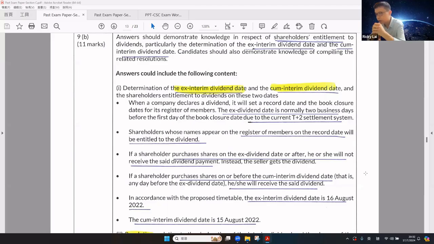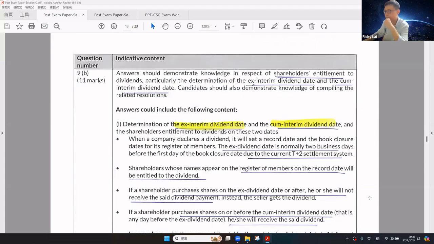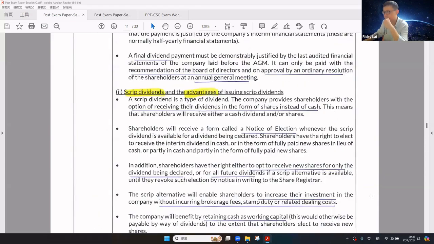If the shareholder purchases the share on or before the interim dividend day, that is, any day before the ex-dividend day, he or she will receive the dividend. According to the timetable, the ex-dividend day is August 16. Therefore, according to the timetable, the interim dividend day is August 15, which is based on the T+2 settlement system.